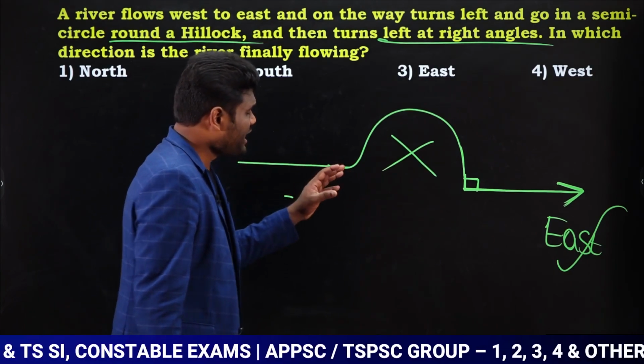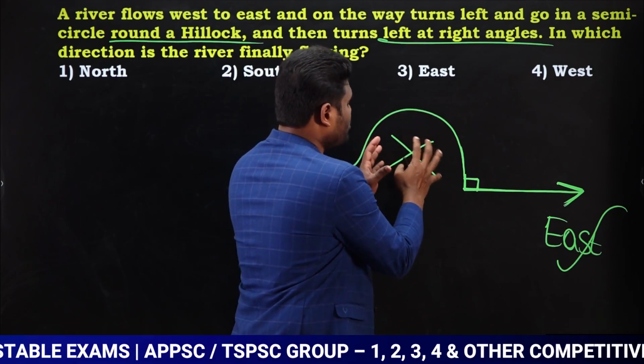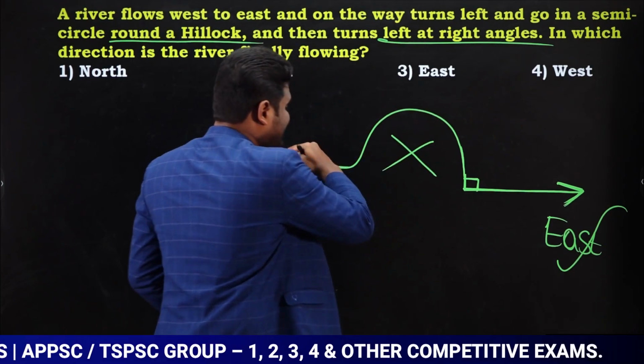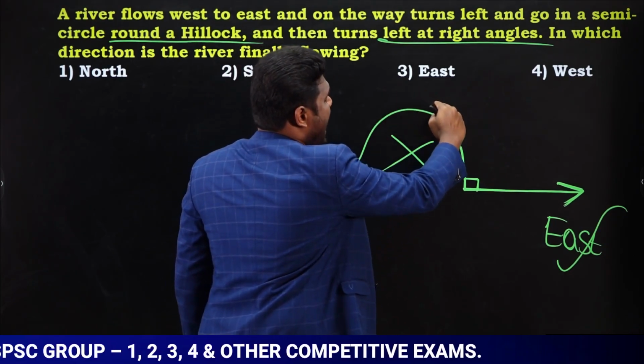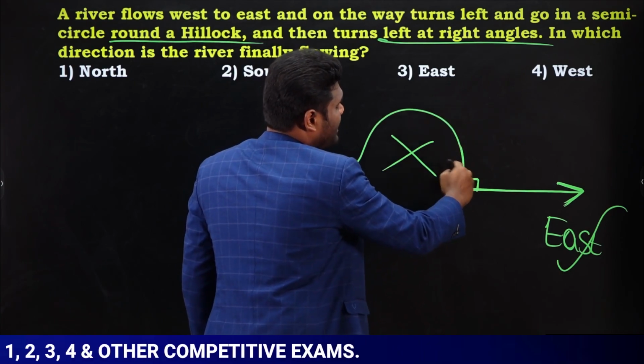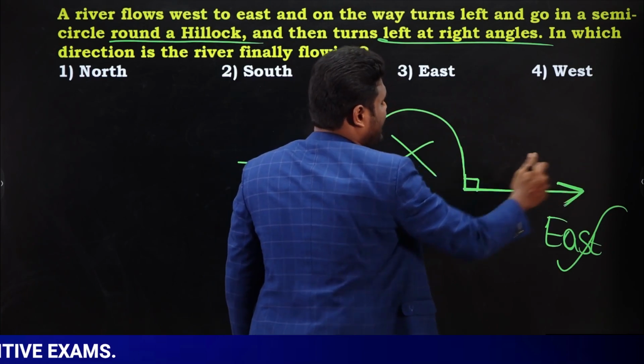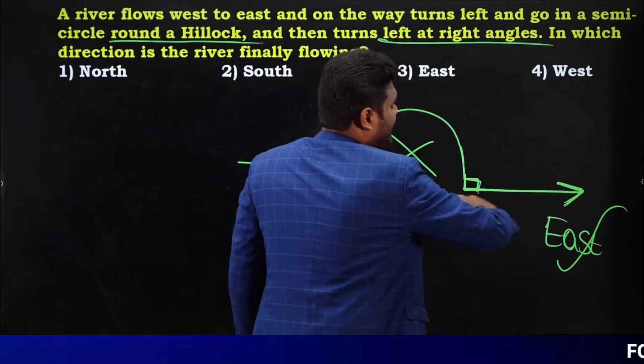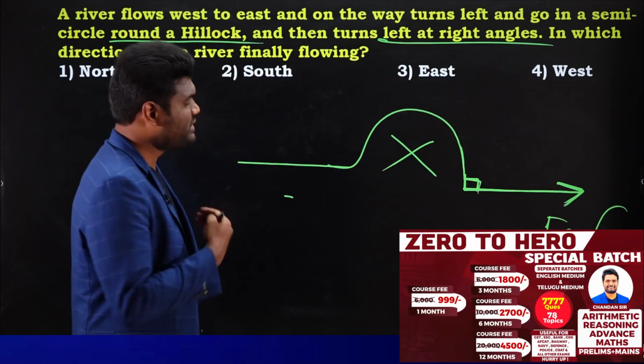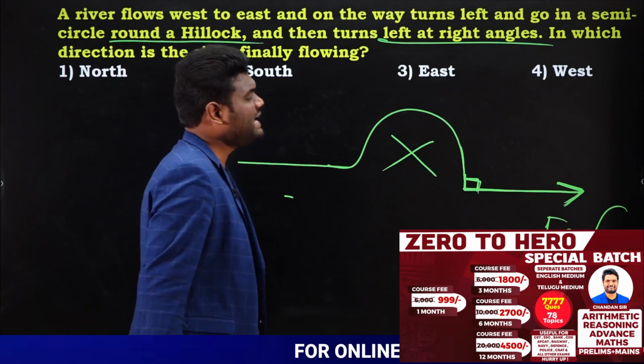On the way, due to this hill rock, what happened? It turns left in a semicircle and falls down, and then turns left at a right angle. In which direction is it flowing now? It is nothing but the east direction.